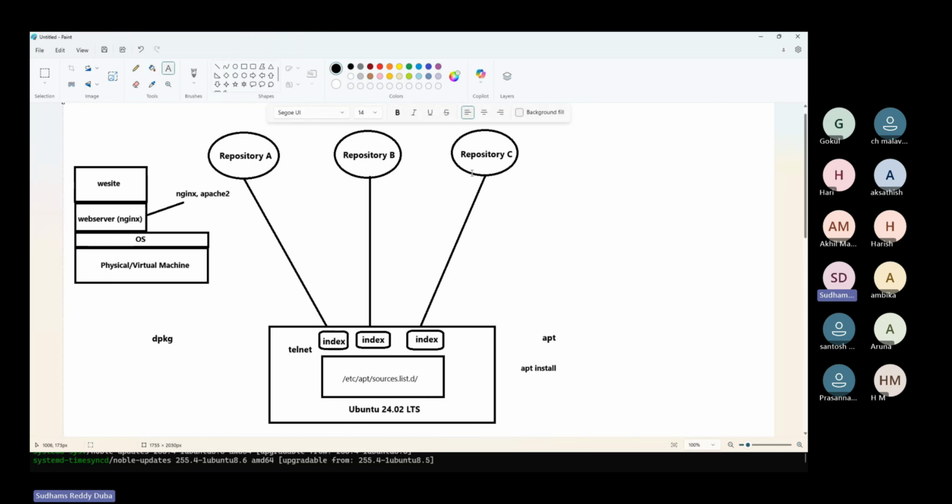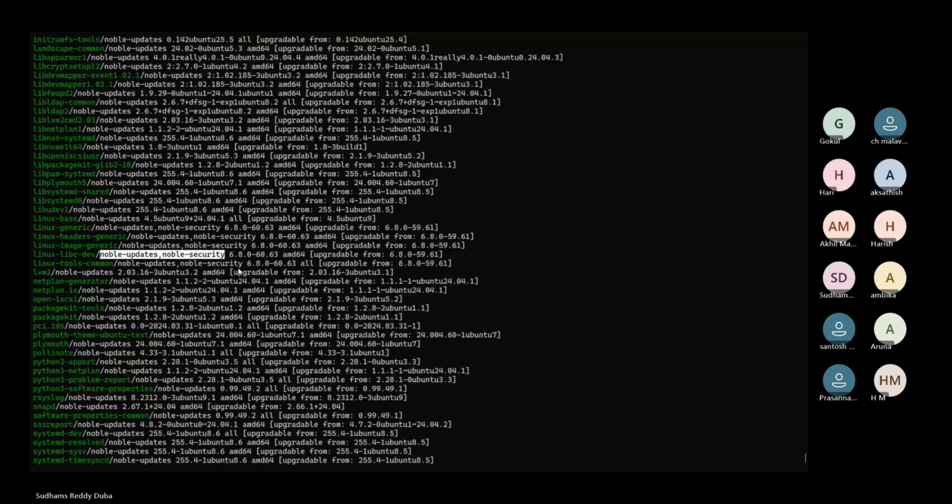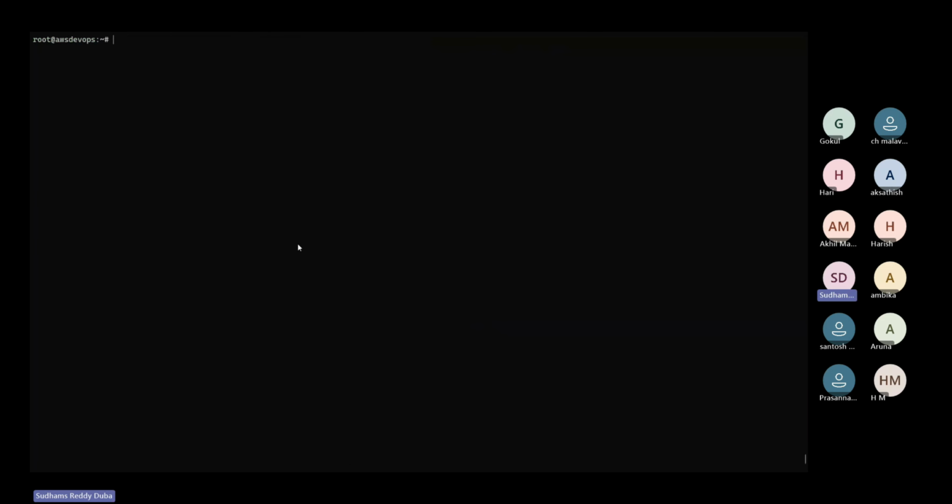Whichever server is nearby, from that server it will download the package. It is as simple as that. So don't get confused in this particular scenario. Now how to upgrade all these particular packages? If it is a single package, I could have used apt install. Same command we can use.